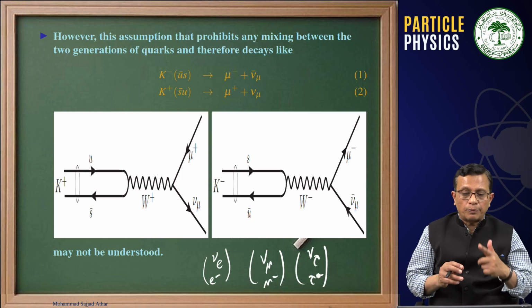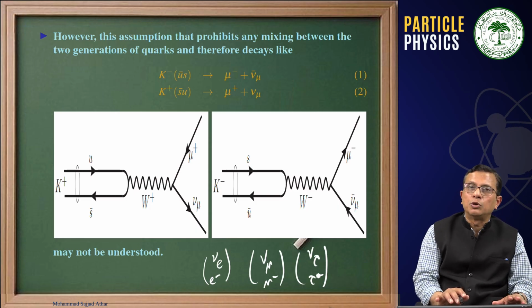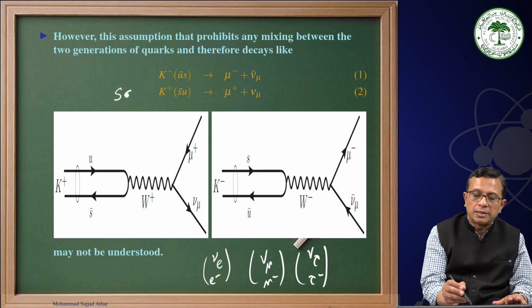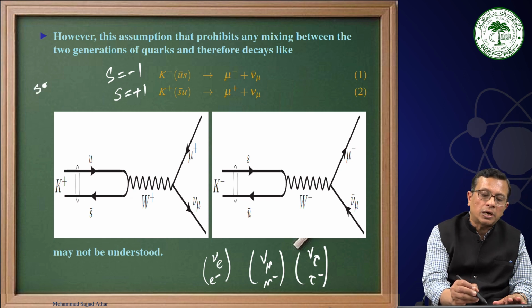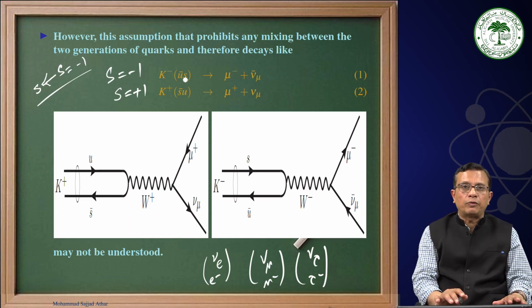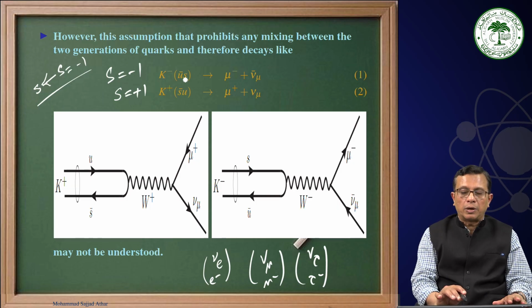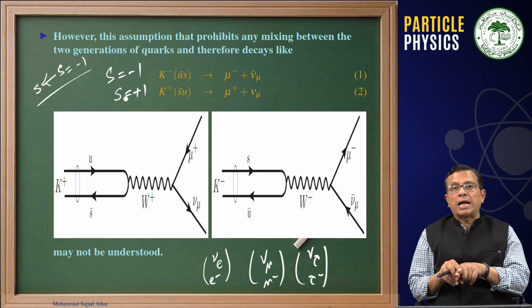Now what people observed is that a kaon, K minus, is made up of U bar S quark and K plus is made up of U S bar quark, because remember, this has a strangeness +1 and this has a strangeness -1, and the strange quark is assigned strangeness quantum number -1. Therefore, for K minus the strangeness is -1, while for anti-strange the strangeness quantum number is +1. Now you see, here we are talking about a mixing of U with S quark.